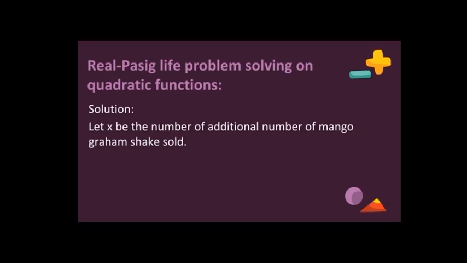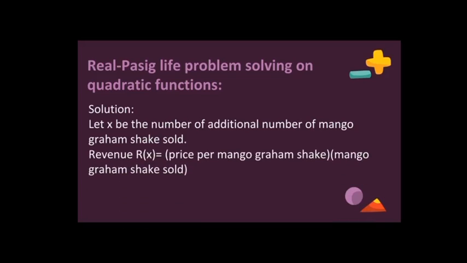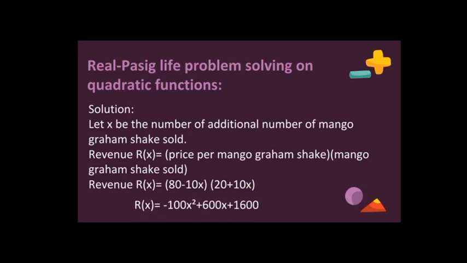So for the solution, let x be the additional number of mango graham shakes sold. Revenue equals price per mango graham shake times mango graham shakes sold. So we represent that with (80 minus 10x) times (20 plus 10x), and use the FOIL method to get negative 100x squared plus 600x plus 1600.